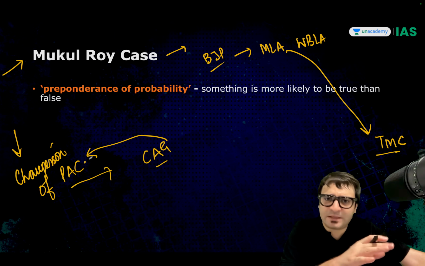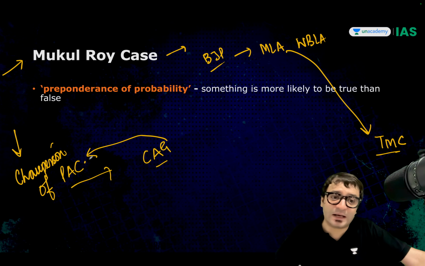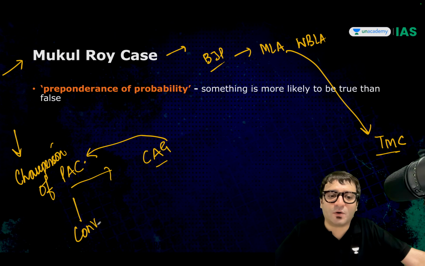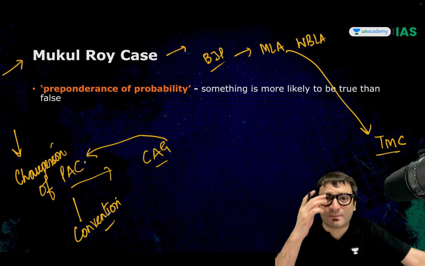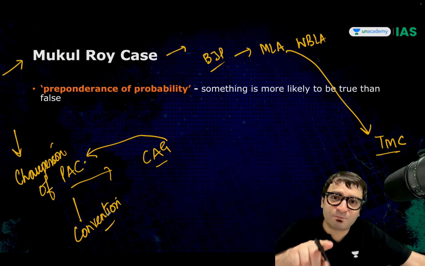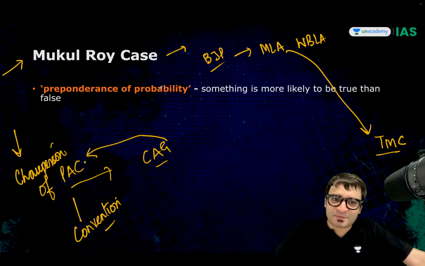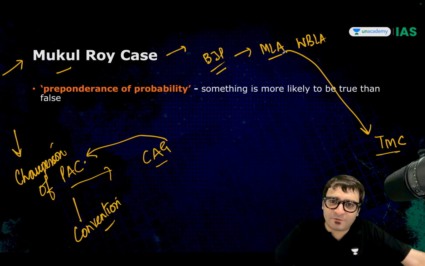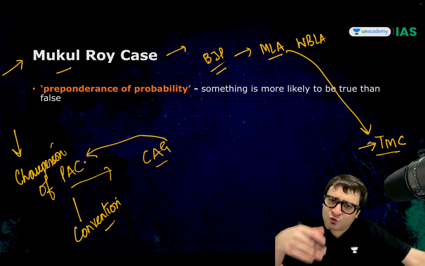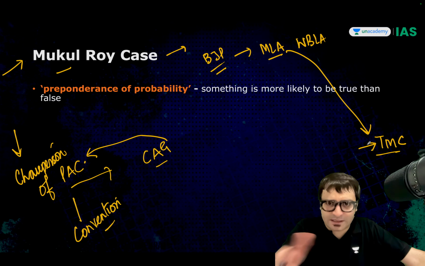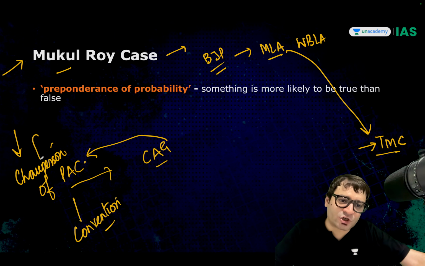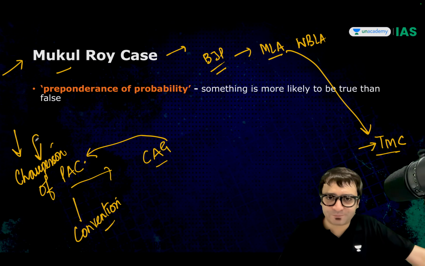It is there in the parliament as well. It is there in the state legislatures as well. But then there is a convention that we follow. And the convention is that the chairperson of this Public Accounts Committee should be from an opposition political party. Since Mr. Mukul Roy was given ticket by the BJP, became an MLA of the West Bengal Legislative Assembly, but now he seems to have joined the TMC again. But the government said, no, you still belong to the BJP, at least on paper. So we will make you chairperson of the Public Accounts Committee.